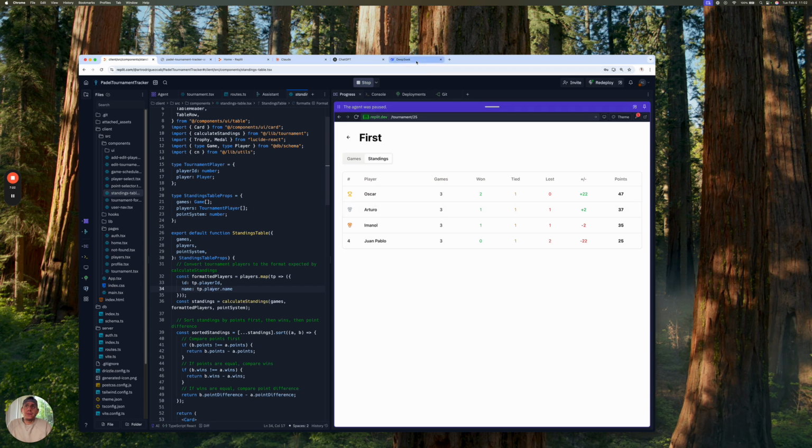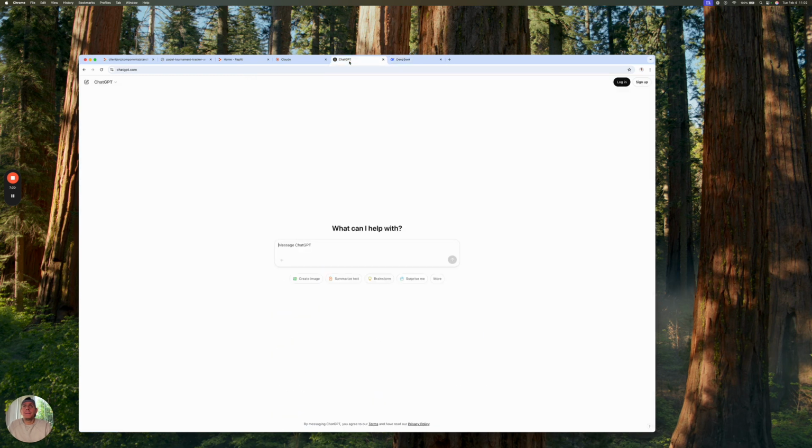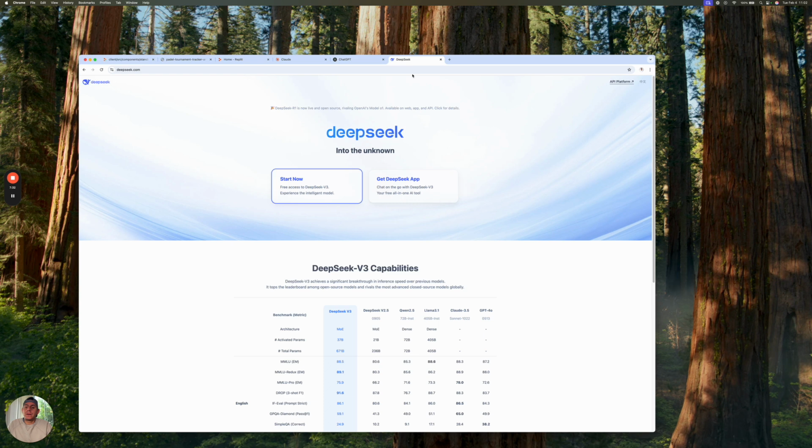I did also use DeepSeek, which is the latest and greatest AI model that's kind of on par with ChatGPT, if not better. I used it because I wanted to write a better prompt for Replit. So I just kind of told it how to create the paddle game generation.